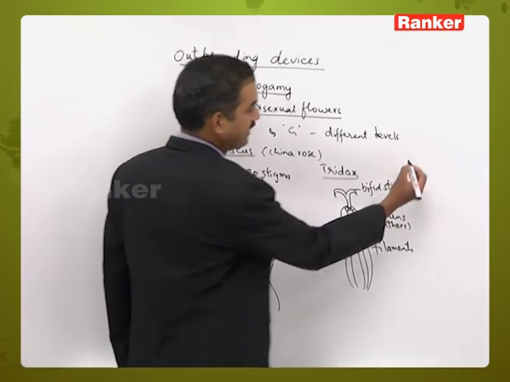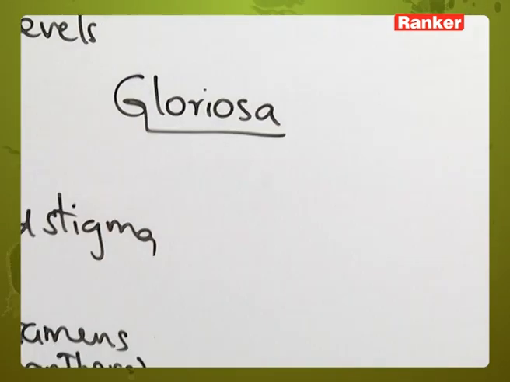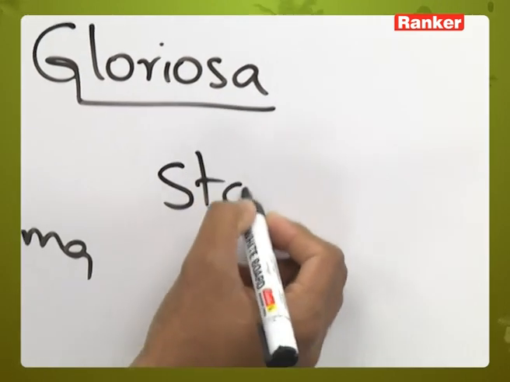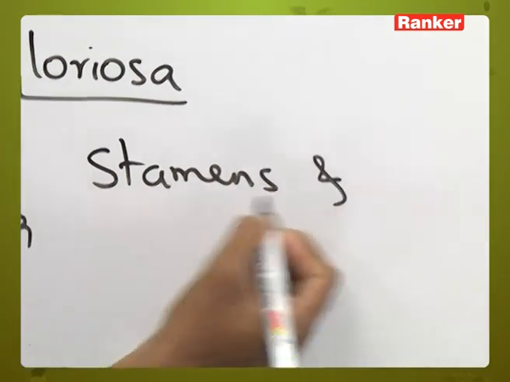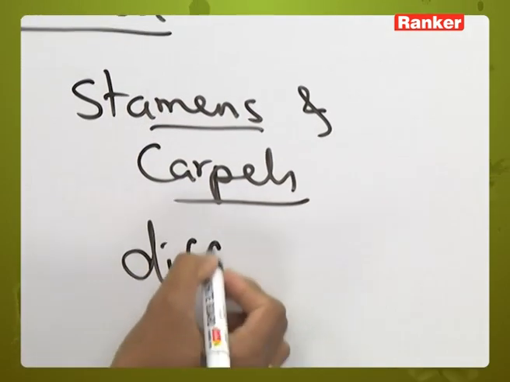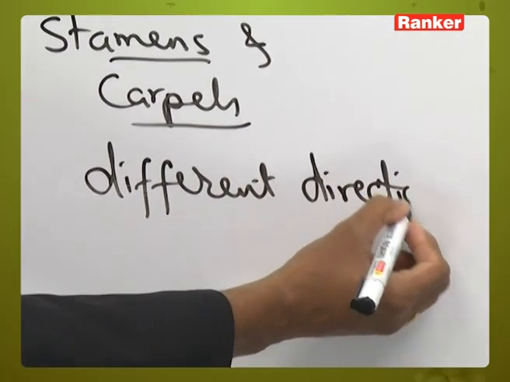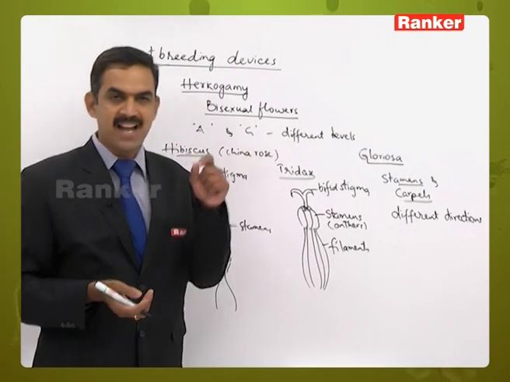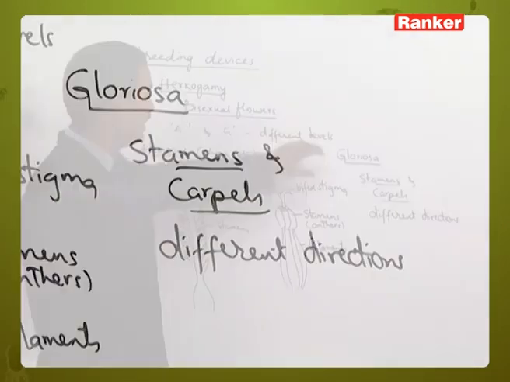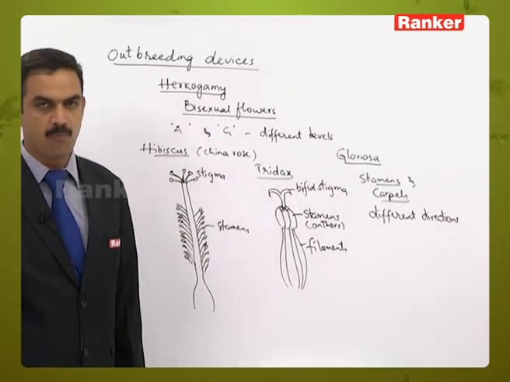In the same way, one more example, Gloriosa. In Gloriosa plant, the stamens and carpels, both of them are present in different directions. As they are present in different directions, there is no possibility of transfer of pollen grains from anther to the stigma. So these are the 3 examples where the hercogamy is there, which is promoting cross-pollination and avoiding self-pollination.